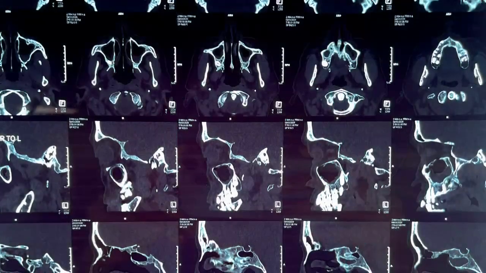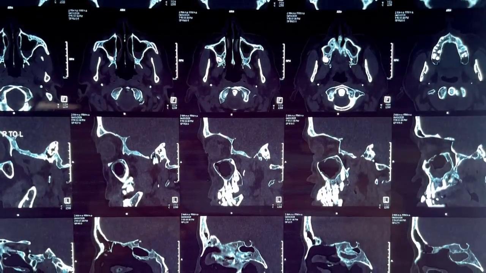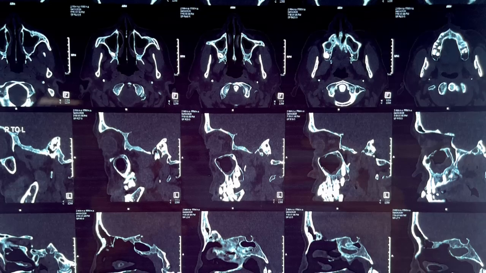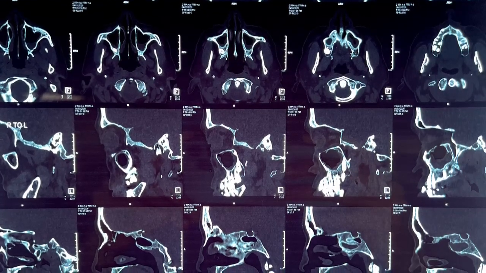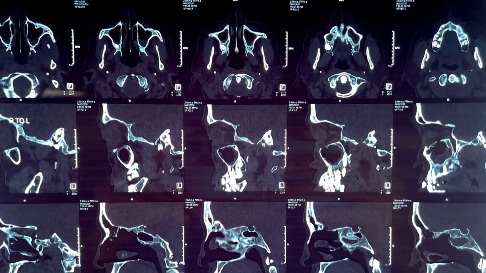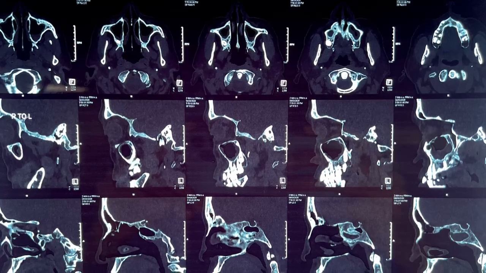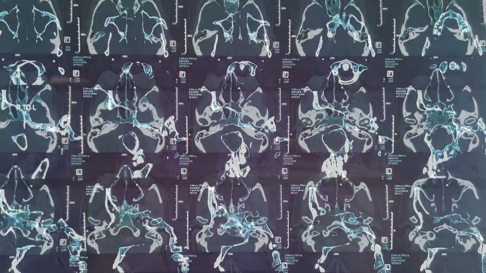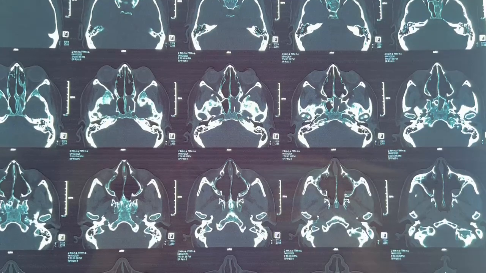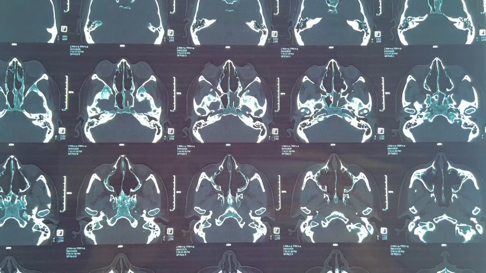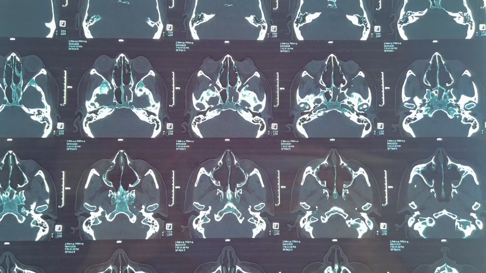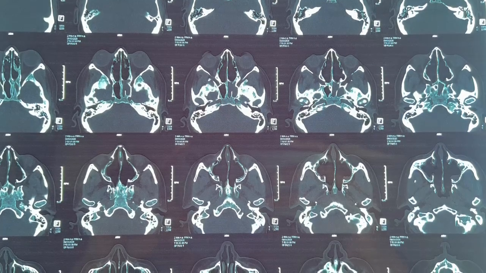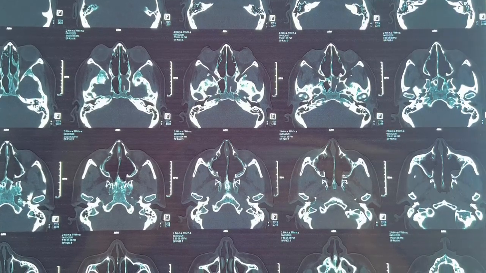CT scan of paranasal sinuses showed left sphenoethmoidal recess obstruction, post-surgical changes from previous FESS, and no obvious bone erosion or feature suggestive of recurrent invasive fungal disease. Based on this clinical and radiological finding, a diagnosis of post-FESS sequelae with synechiae formation and sphenoethmoidal recess obstruction with